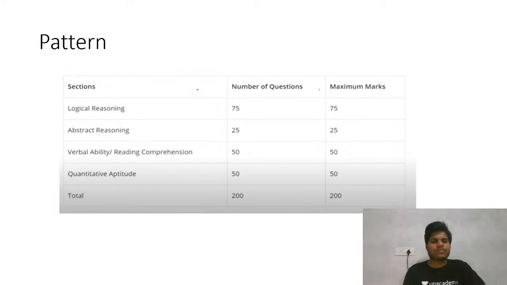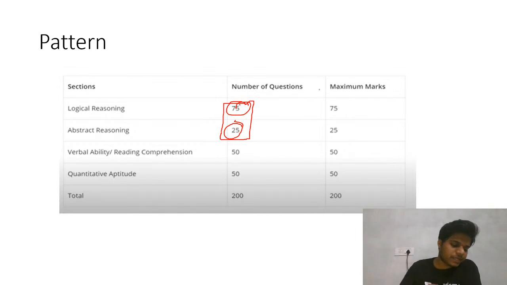For the upcoming months, what should your strategy be? Your focus should be logical reasoning and abstract reasoning. These two I consider the most important, with 100 marks there itself. On this front, what you need to do is pick any book.